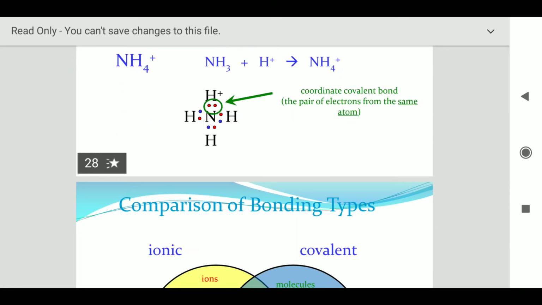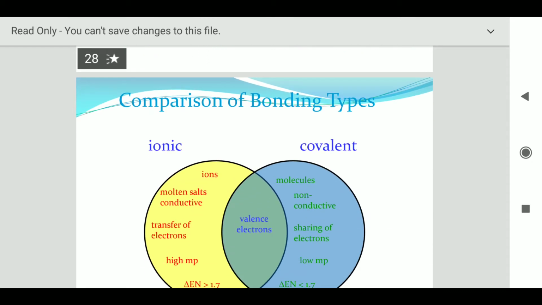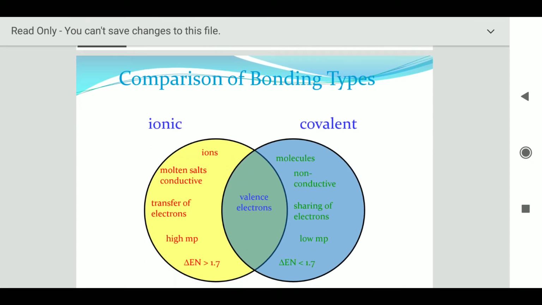In case of ammonium ion, that is NH4 positive. Now if we talk about the comparison of the two, that is between the ionic and the covalent bond, there is a sharing of electron in covalent, and the molecules are non-conductive and have a low melting point and low